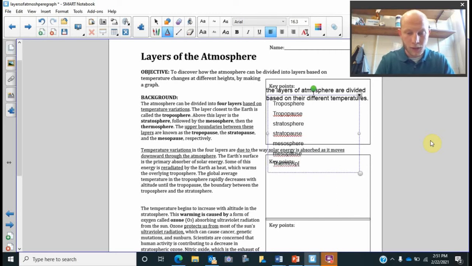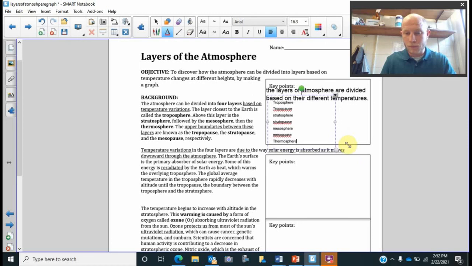I know you can't see this right now. I'll go ahead and fix it. Then we have our thermosphere. Okay, so we have these guys, and so remember our spheres are like the zones, and then our pauses are the boundaries, like where they stop, and then a new sphere will begin, right?